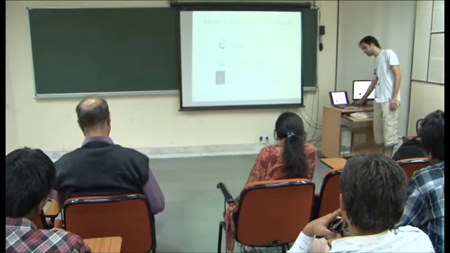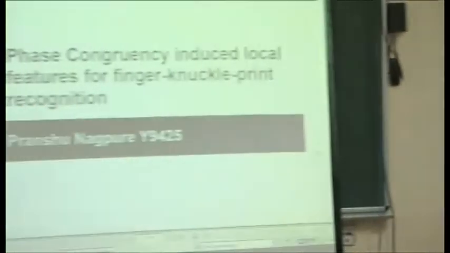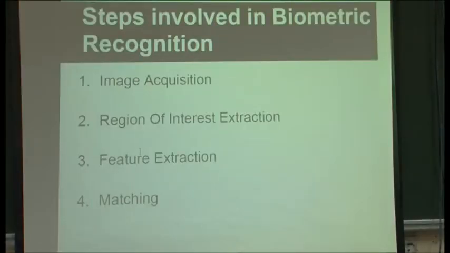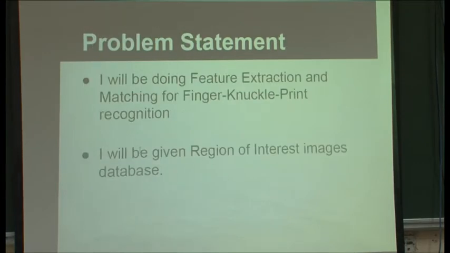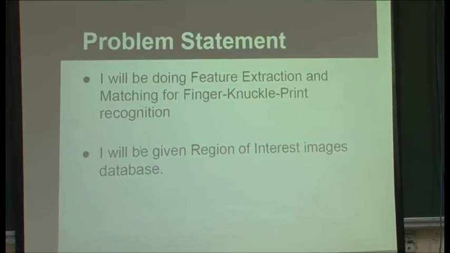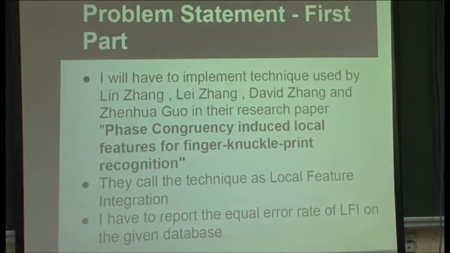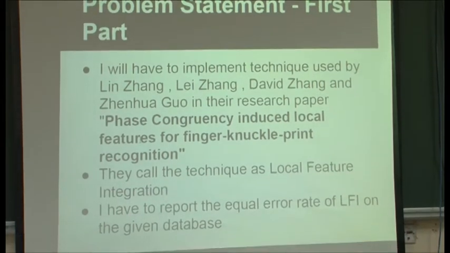You collect the data. Who is next? This is the reference paper: face congruency induced local features for finger knuckle print recognition. The steps involved in any biometric recognition are image acquisition, ROI extraction, feature extraction and matching. I will be doing feature extraction and matching for finger knuckle print recognition. I will be given the region of interest images, and I have received them.